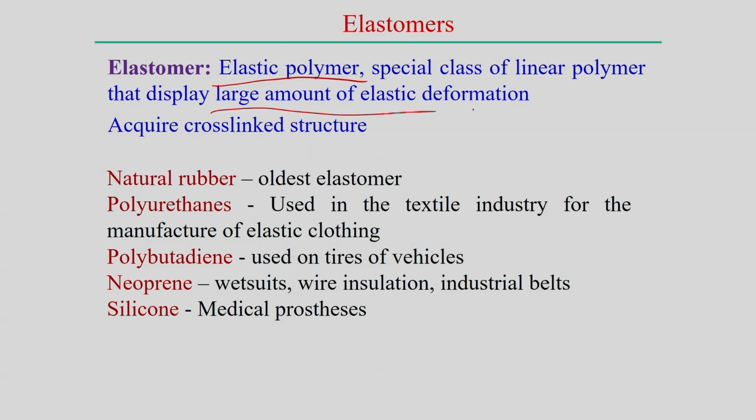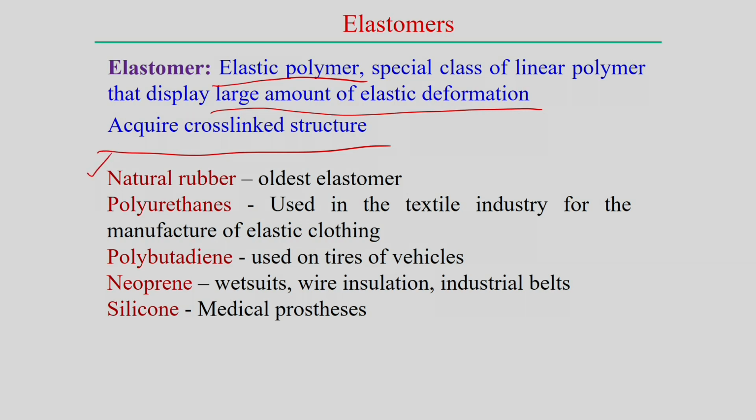It is associated with a large amount of elastic deformation and acquires a cross-linked structure. So, in an elastomer it can achieve the cross-linked structure also. An example of these elastomers is natural rubber, which is the oldest elastomer.